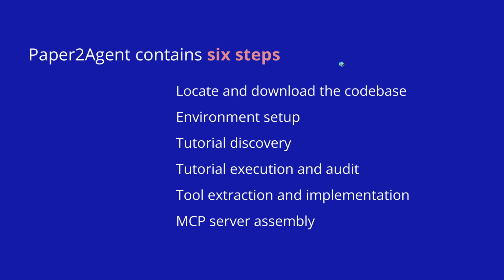Now, the flow itself, the authors tell us, consists of 6 particular steps. First, locate and download, if we have the ArXiv paper, now the GitHub repo, the complete code base, the complete data set, everything that they used. Then let's have a look, can we reconfigure the complete environment setup? Do we have all the data? Do we have access to all the software packages, to all the training data, to all the environmental data, everything?